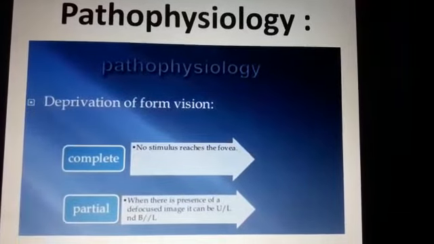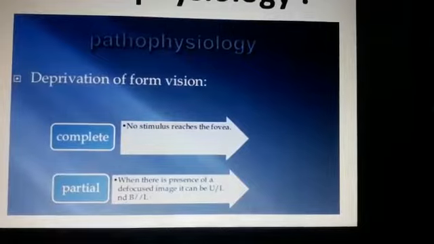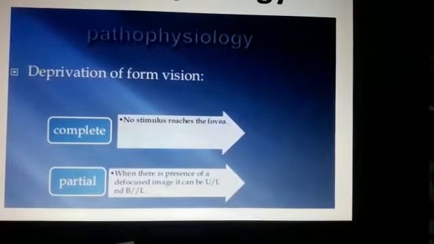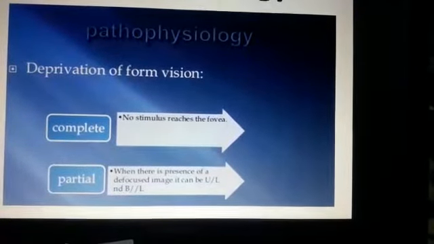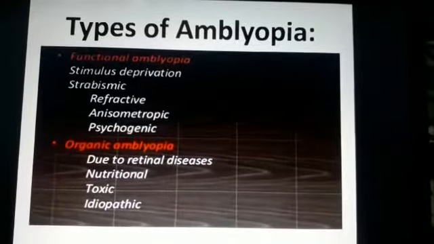We divide it into two types, complete and partial. In complete, no stimulus reaches the fovea, and in partial, there is a presence of a defocused or blurred image, which can be unilateral or bilateral or focus on the fovea. These are the types of amblyopia.